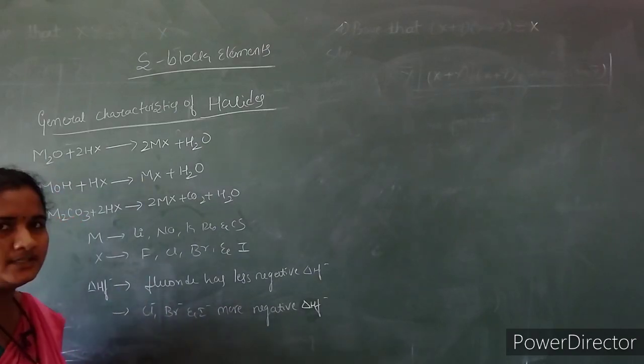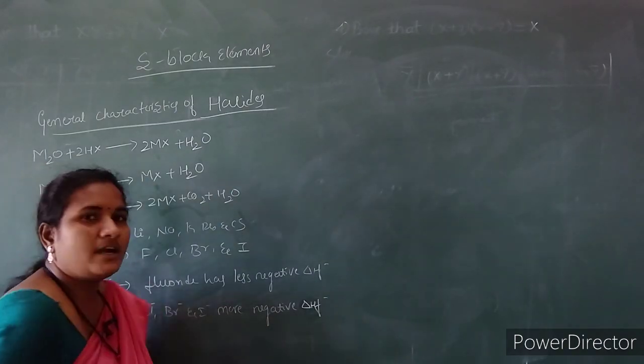These metal halides are crystalline in structure and colorless.